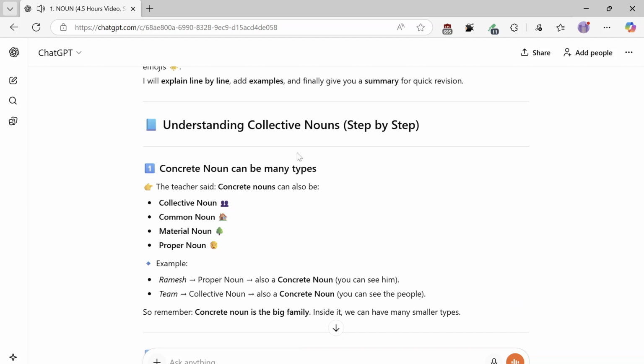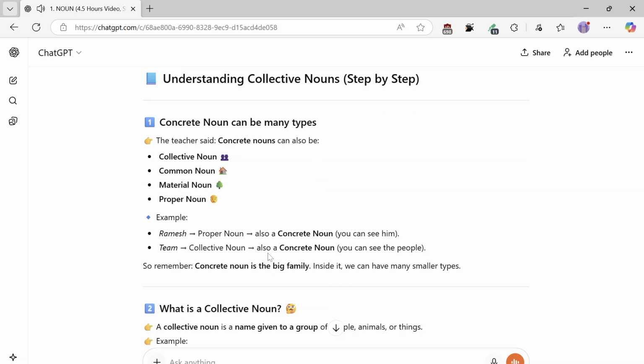Understanding collective nouns step by step. Concrete nouns can be many types. The teacher said concrete nouns can also be collective nouns, common nouns, material nouns, proper nouns. Example: Ramesh, a proper noun, is also a concrete noun, you can see him. Team, a collective noun, is also a concrete noun, you can see the people. So remember, concrete noun is the big family. Inside it, we can have many smaller types.